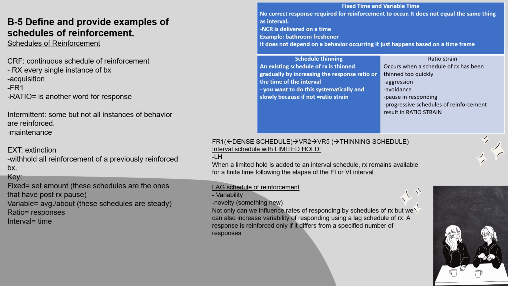So then down here we have a key, and it breaks down fixed, variable, ratio, and interval. So just keep in mind that fixed is a set amount. Variable is an average, referred to as like about. Ratio is responses, and interval is time.